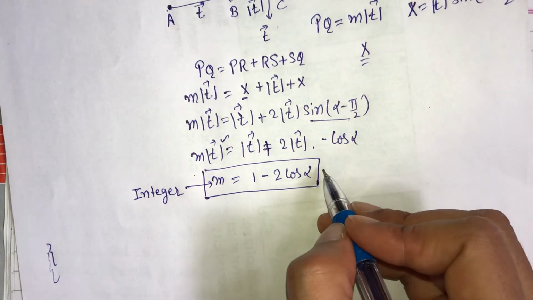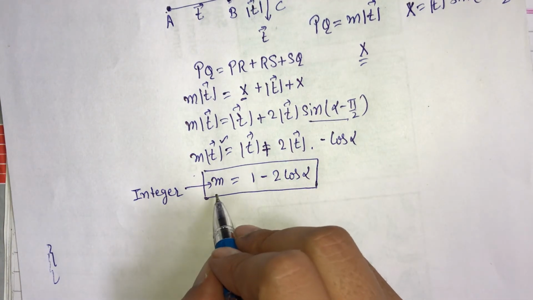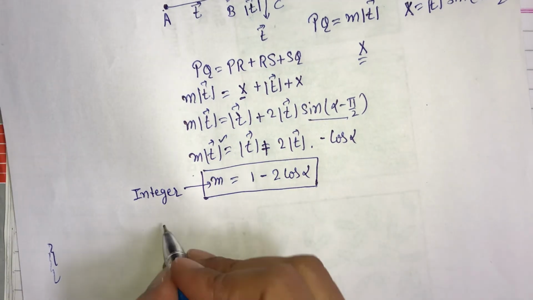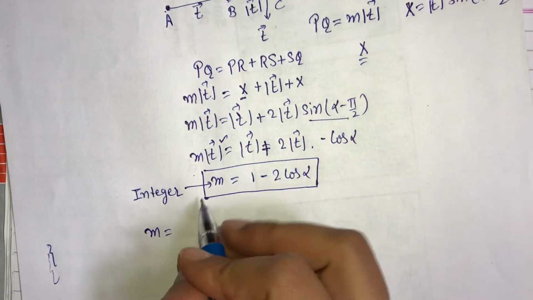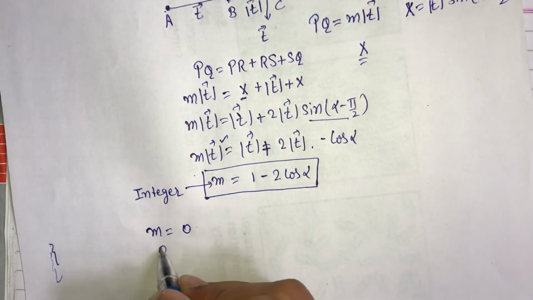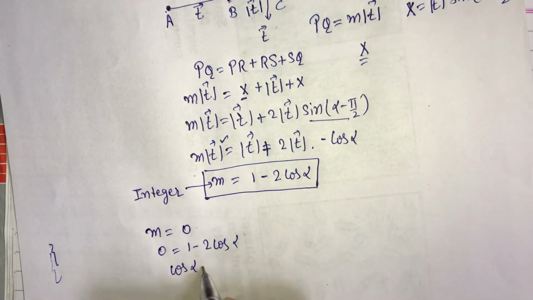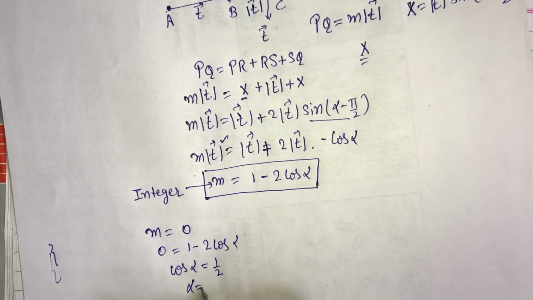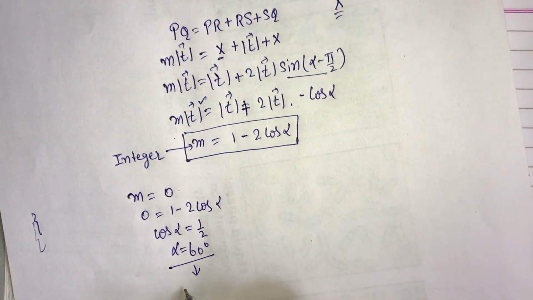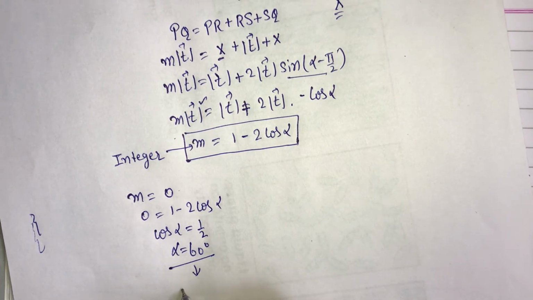So how can we satisfy this equation? By putting different values of alpha such that this m is always an integer. So let's start with m equal to 0. Then this equation will be 0 equals 1 minus 2 cos alpha, and cos alpha is equal to 1 by 2. Here alpha will be 60 degrees. So this indicates that the order of rotation is equal to 6.